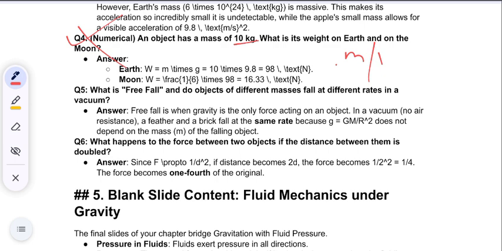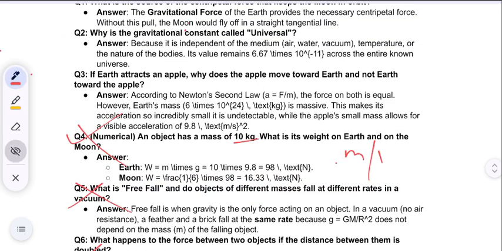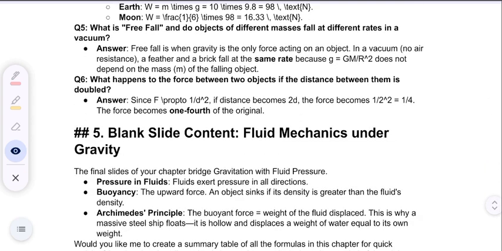I can't tell right now, in the next video I will be telling what happens to the force between two objects if the distance between them is doubled. This again I will be explaining in the next video. Okay, fourth, fifth, and sixth, these numericals will be repeated in the next video.